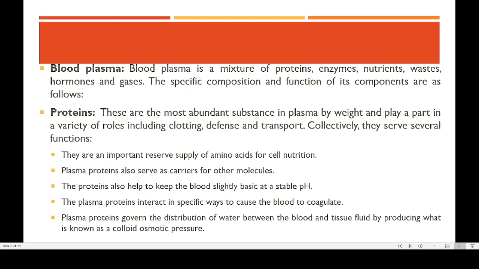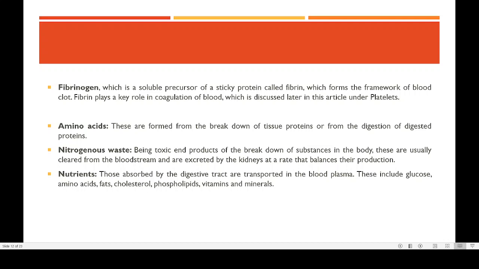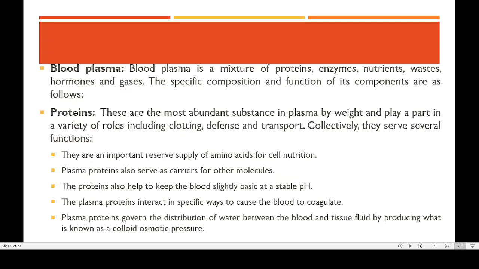Then coming to the next, we have the blood plasma. Blood plasma is a mixture of proteins, enzymes, nutrients, waste, hormones and gases. These are the different types of substances that we find in the blood plasma. And in the blood plasma, the most important substance is the proteins. Here you can see that proteins are very abundant. There are 2-3 different types of proteins. We have albumins, we have globulins, then we have fibrinogen. These are the 3 different types of proteins that we can find.